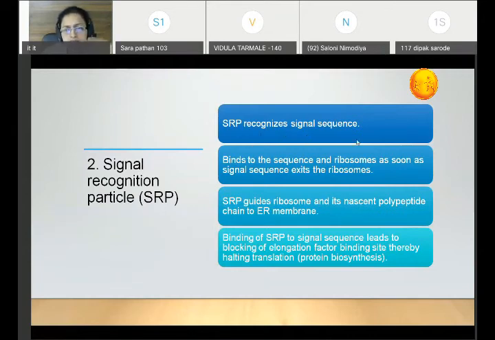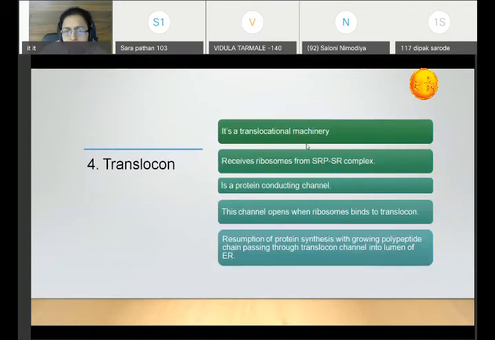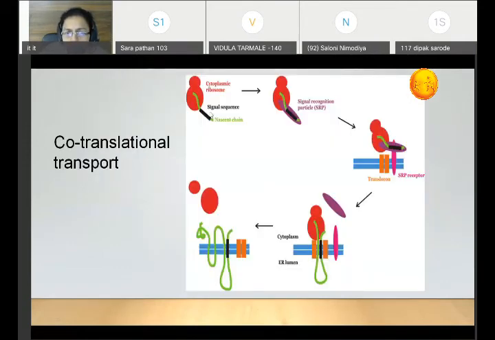This SRP recognizes the signal sequence which is there at the N terminal of the protein. It binds to the sequence and the ribosome as soon as the signal sequence exits the ribosome. This can be explained diagrammatically. Once this signal sequence comes out of the ribosome, this SRP recognizes it and binds to the ribosome as well as to the nascent polypeptide chain where the signal sequence is there.